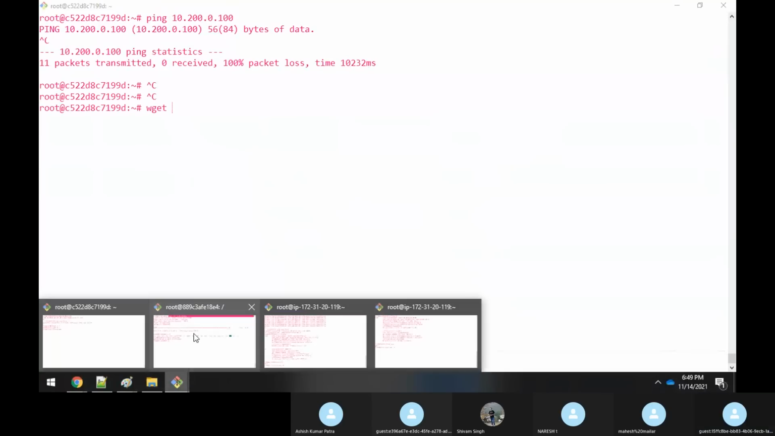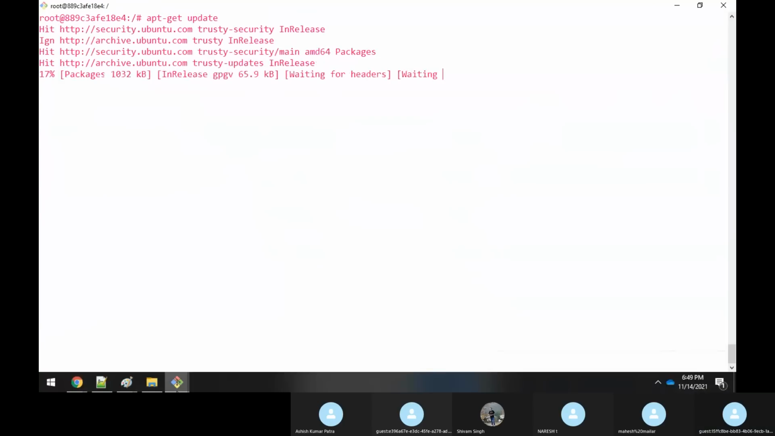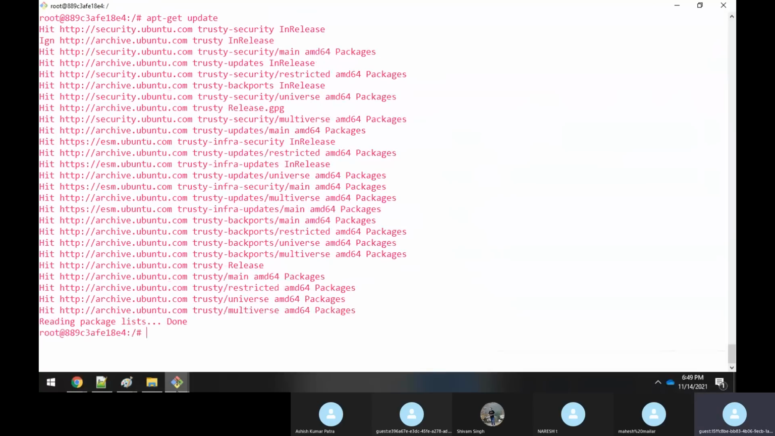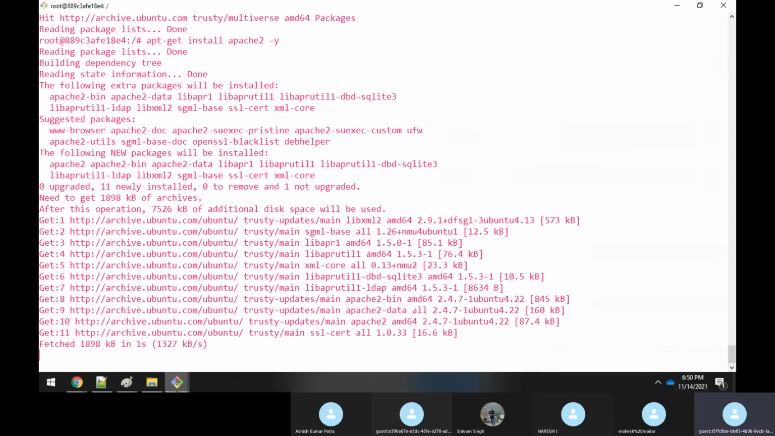So here, what is it actually? I have to update it, apt-get update. Here also I will install the Apache server, apt install apache2 -y. So I'm installing the package.